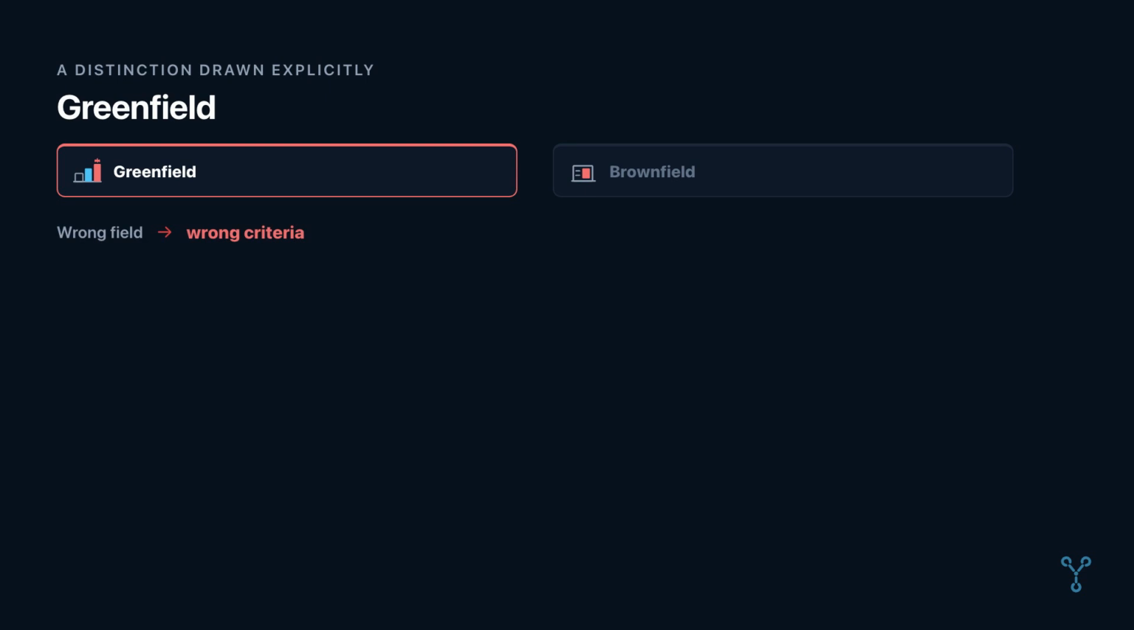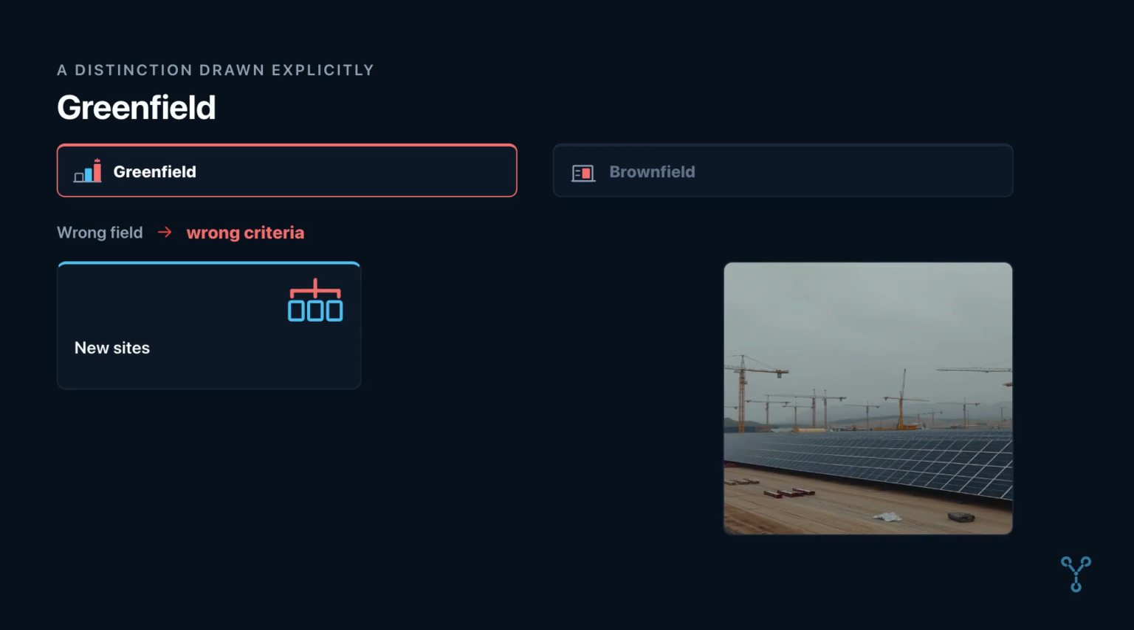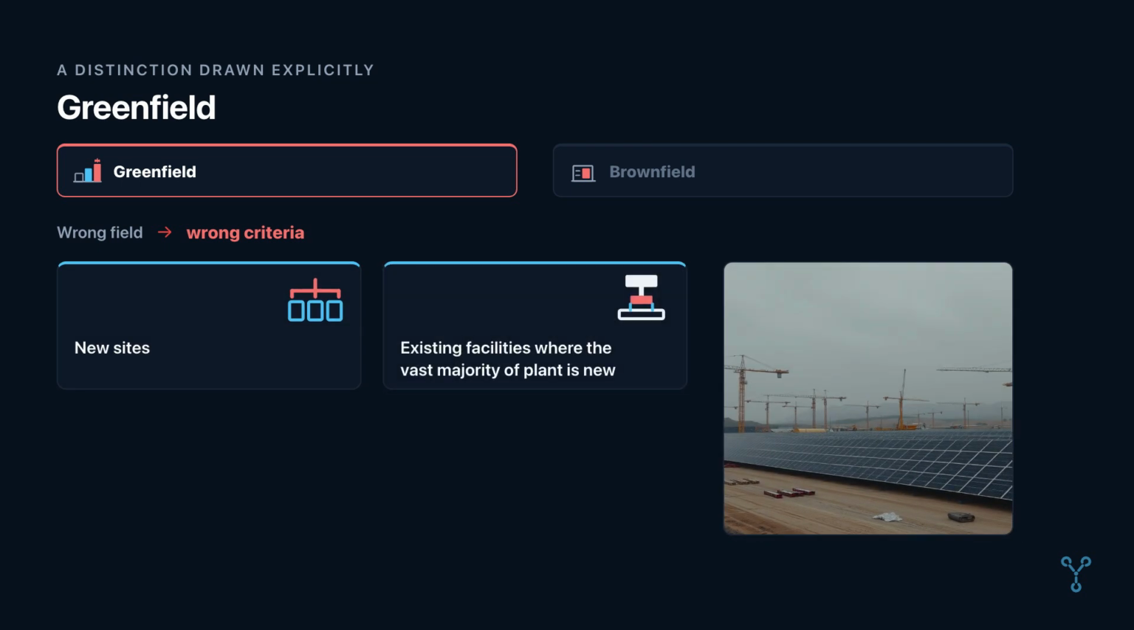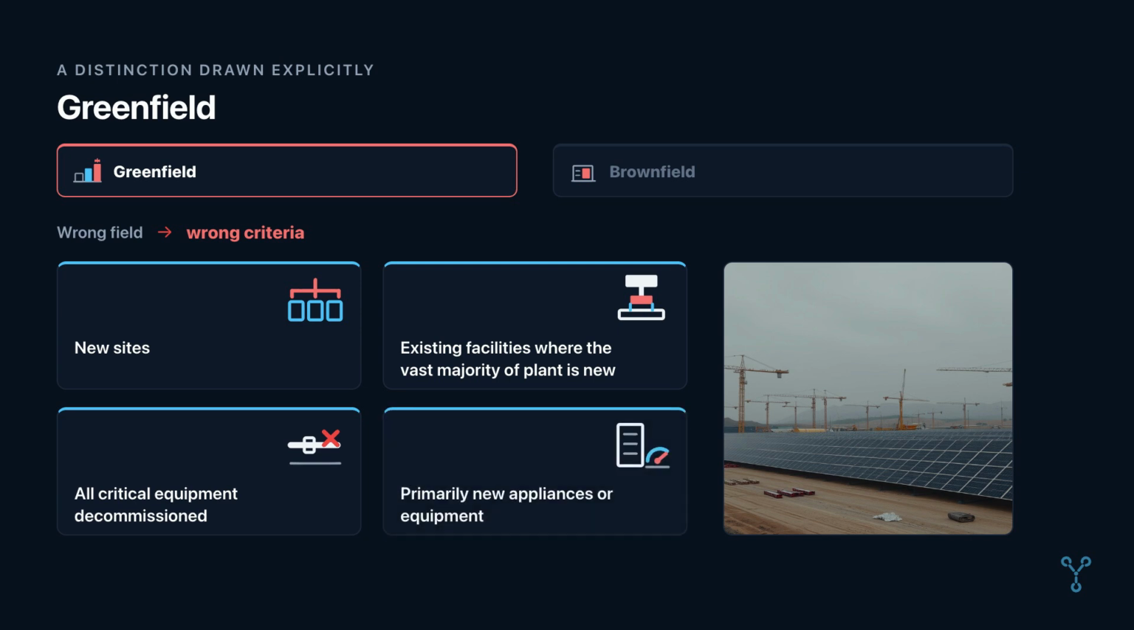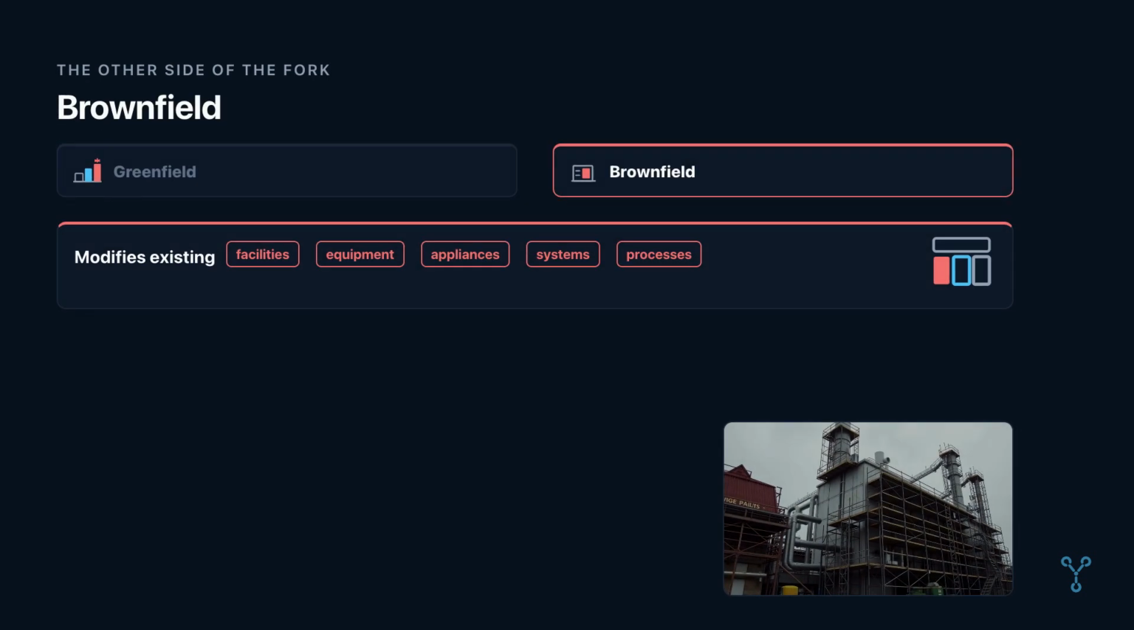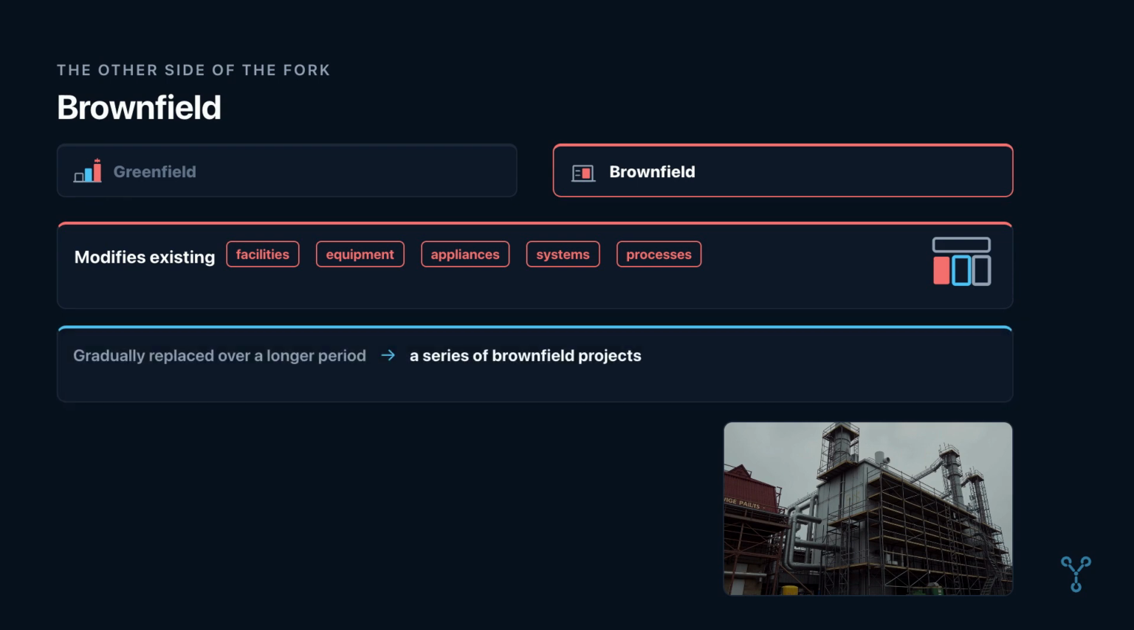Now there is a distinction the document draws explicitly. Getting it wrong changes which criteria are applied. Greenfield activities are projects in new sites. They are also projects in existing facilities where the vast majority of plant and equipment is new. In the case of existing facilities, all the critical items of equipment are decommissioned. This definition also covers projects that primarily acquire and deploy new appliances or equipment. Brownfield activities are projects that modify existing facilities, equipment, appliances, systems, or processes. Where a whole facility dedicated to the same activity is gradually replaced or retrofitted over a longer period, that may be treated as a series of brownfield projects.